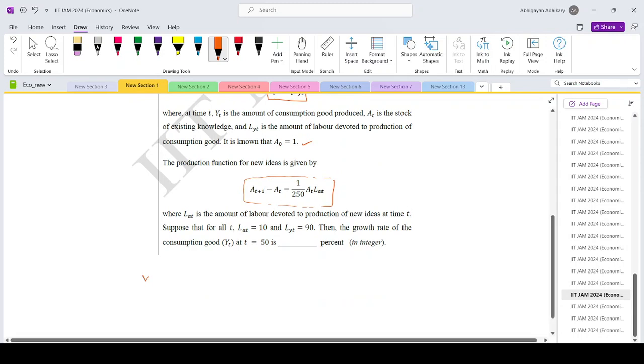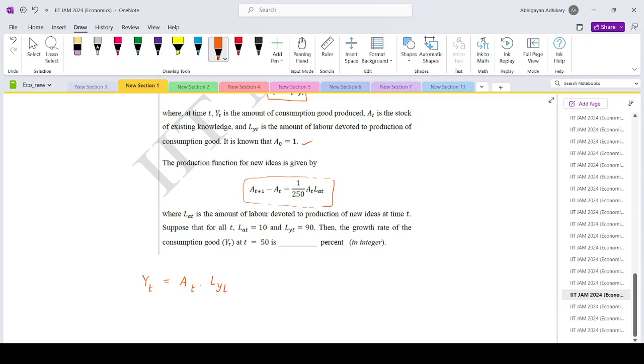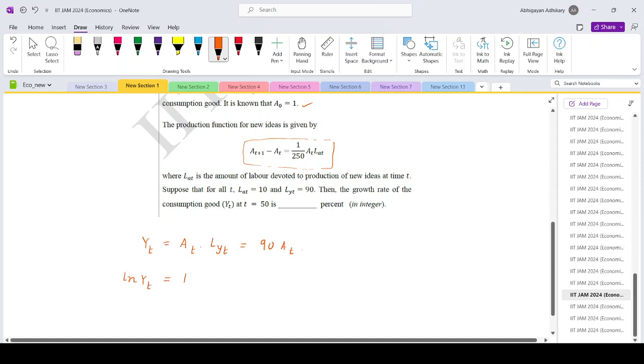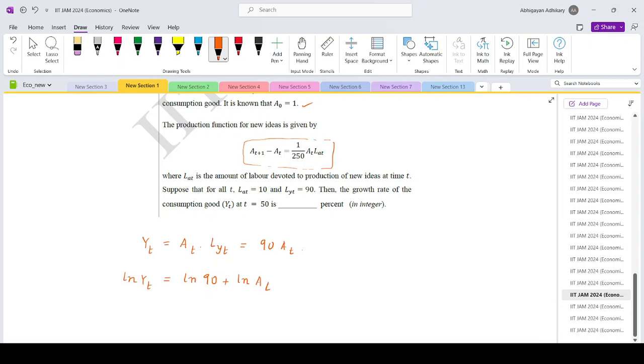So the production function for the consumption good is Y_t equals A_t times L_Yt. L_Yt is 90 at all t. So in order to find out the growth rate for the consumption, take log, which is log 90 plus log A_t, and then differentiate this.